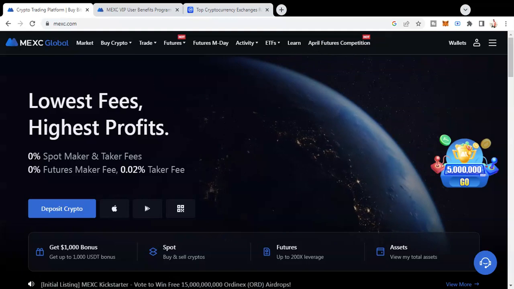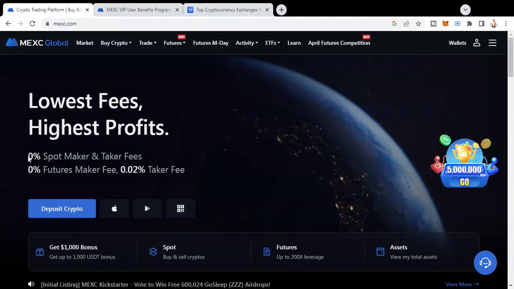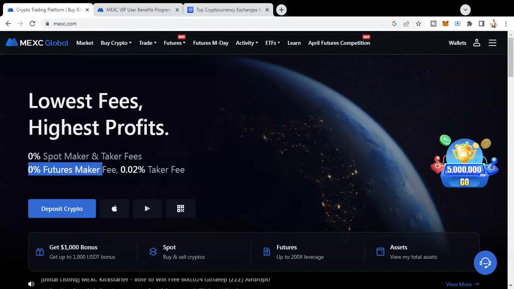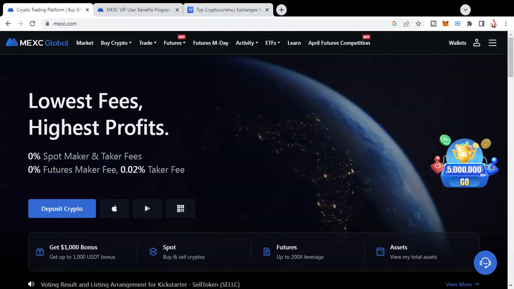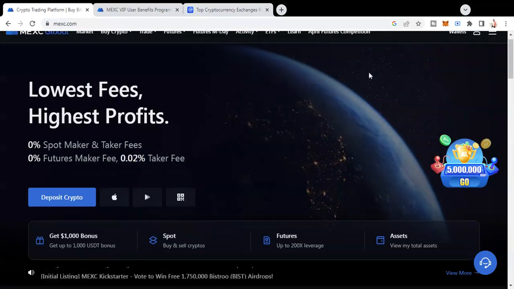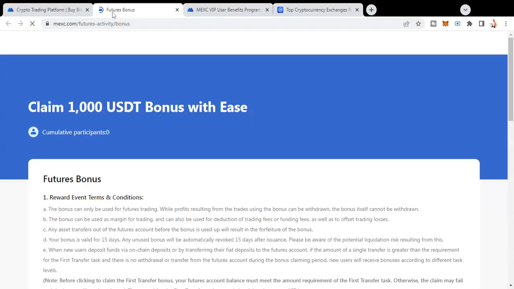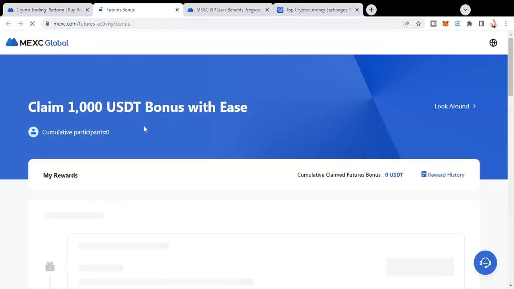This MXC Global has the lowest fees. As you can see, it is 0% fees for spot maker and taker fees. So if you want to buy and sell cryptos, there are no fees associated with them. And if you want to do futures trading, the maker fee is 0% and the taker fee is 0.02%. This is a very minimal fee that this exchange is offering right now. You can also earn some additional bonus tokens. These are futures bonuses, which are only for trading.